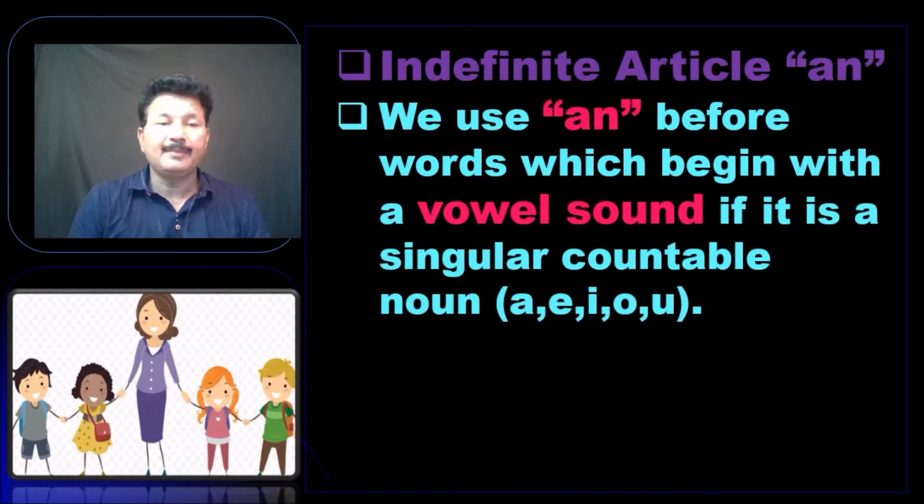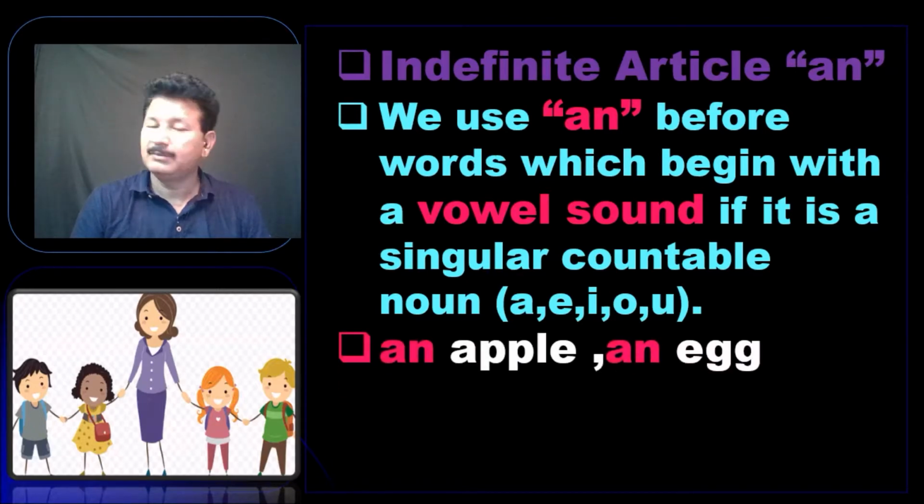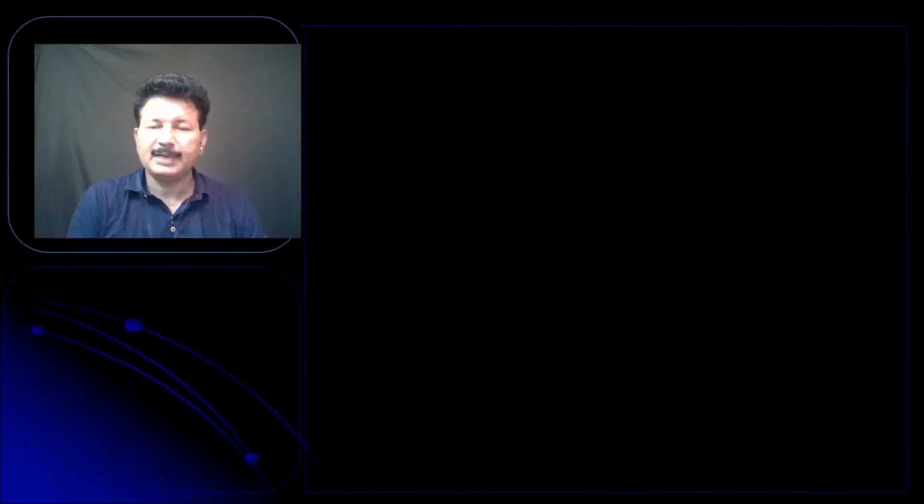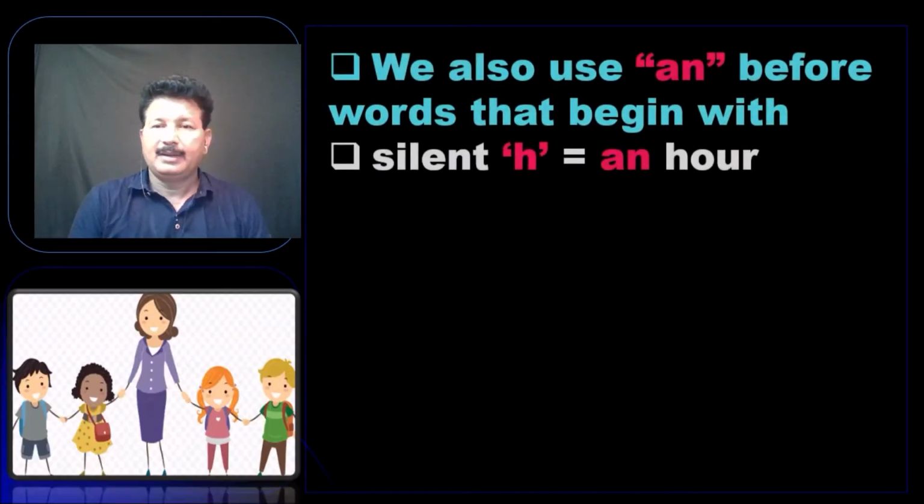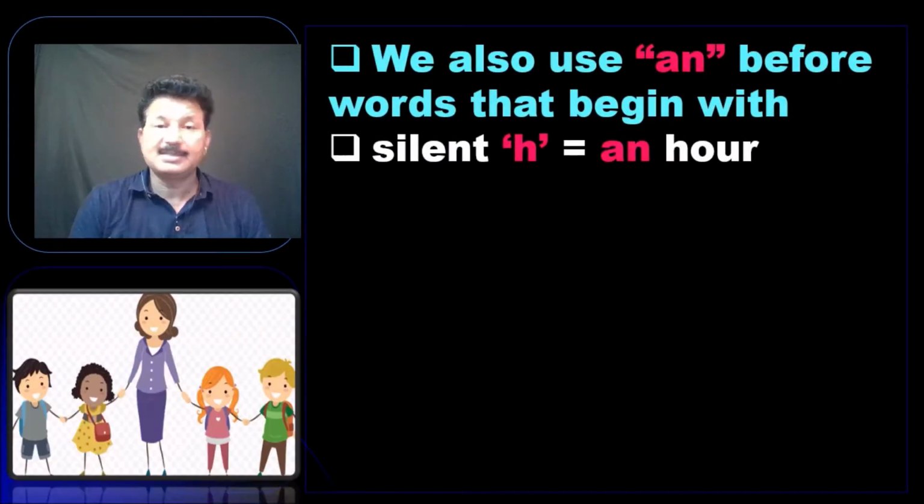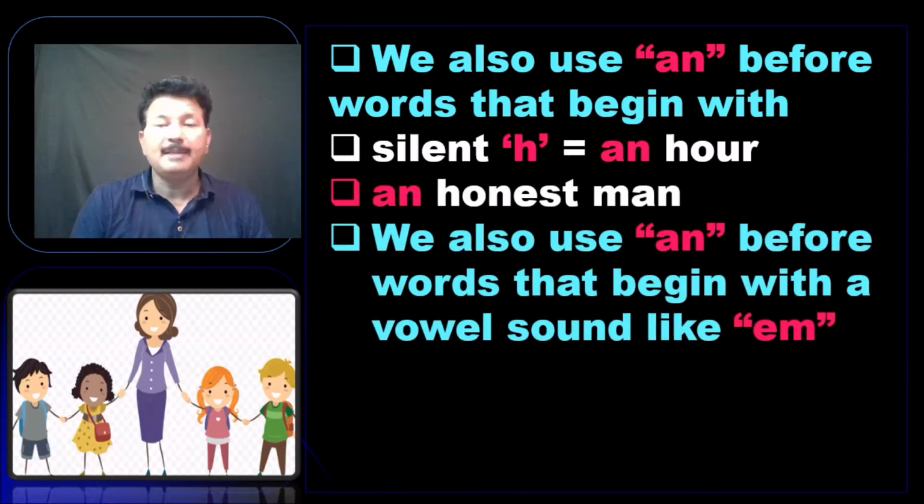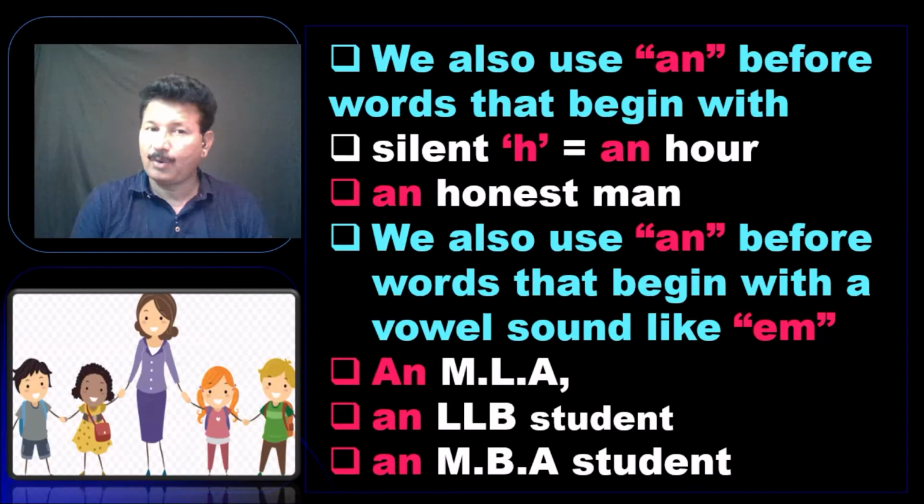Now we'll work with the indefinite article an. We use an before words which begin with vowel sounds, and that also if it is a singular countable noun. For example, an apple, an egg, an interesting film, an orange, and an Indian. There are some exceptions, like we use an before words that begin with a silent H, like an hour or an honest man. We also use an before words that begin with a vowel sound like M, like an MBA student or an MLA or an LLB student.